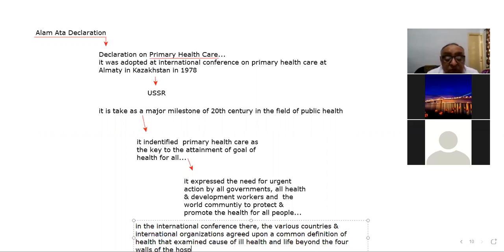This is an important thing. What definition of health did they take?